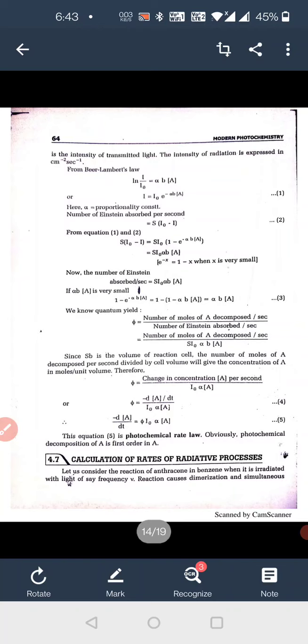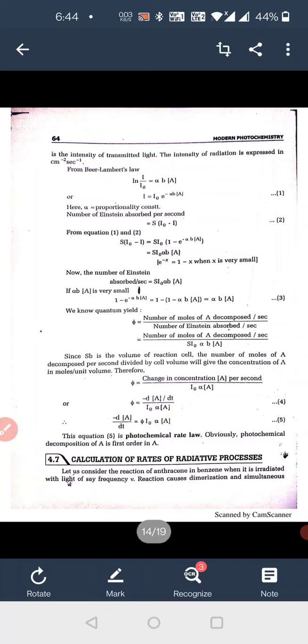From equations 1 and 2, that is S(I0 minus I) is equal to S I0 (1 minus e to the power minus ABA). That is the complete equation, and we found this equation number 5. This equation is known as the photochemical rate law. Next, calculation of rates of radiative process.